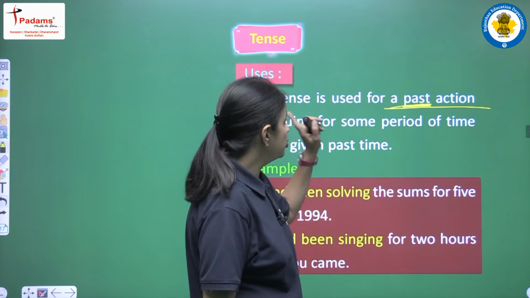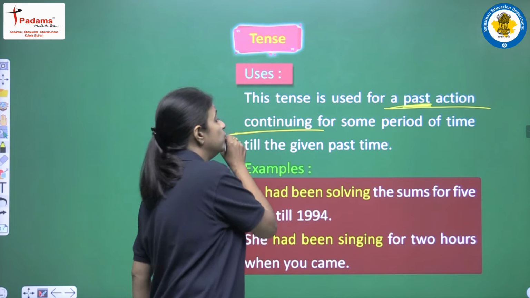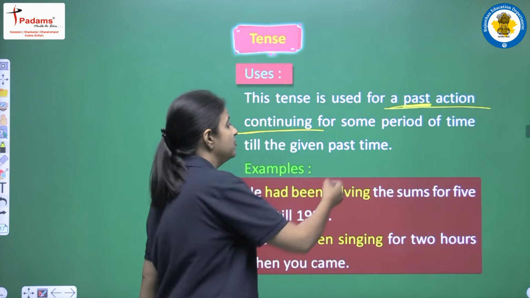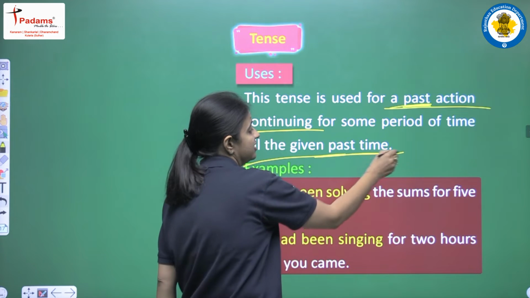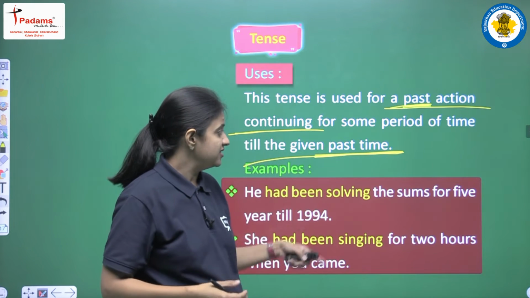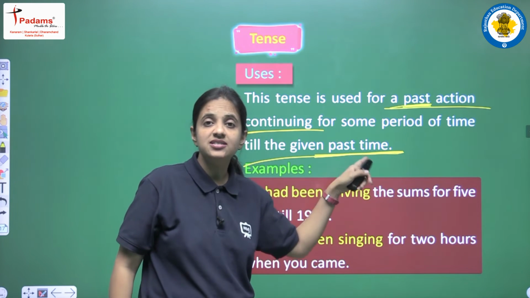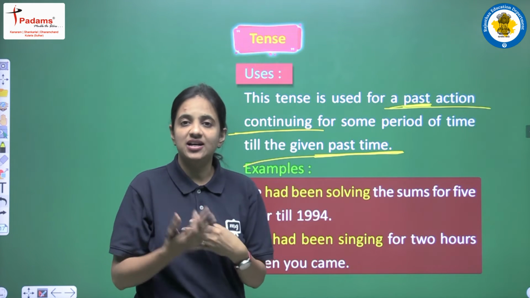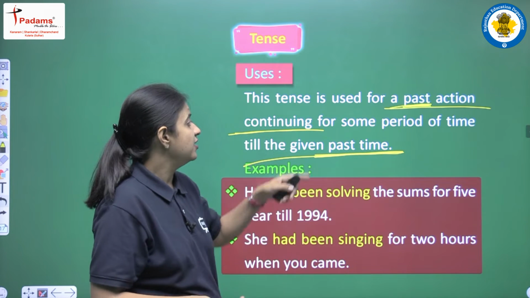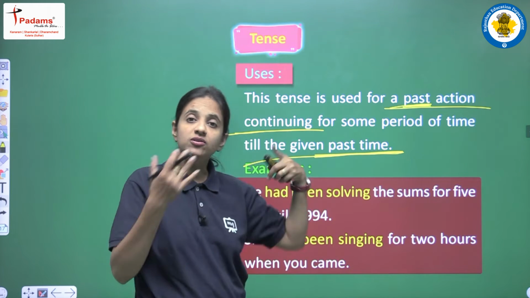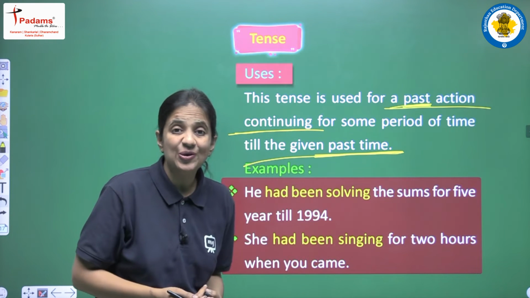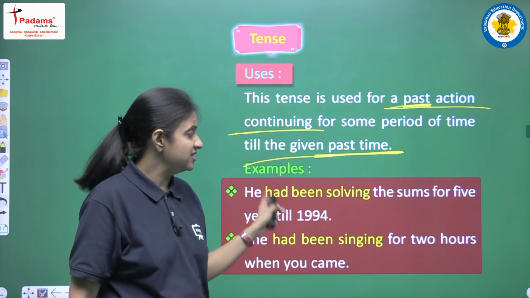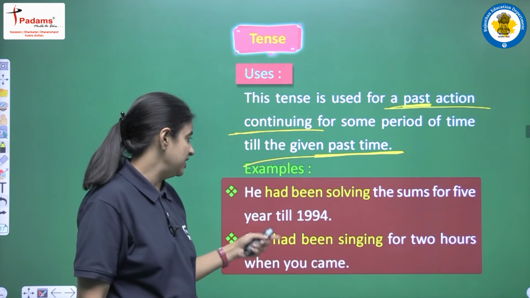Next thing is that those actions were continuing. Those actions were going on for some period of time till the given past time. So again in this sentence, all the sentences of this tense we will have some past time. Yes, time will be there, and that time will be related with the past, and we will have some activity that was continuously going on at that past time, right? So let's see some sentences to see what it actually means.